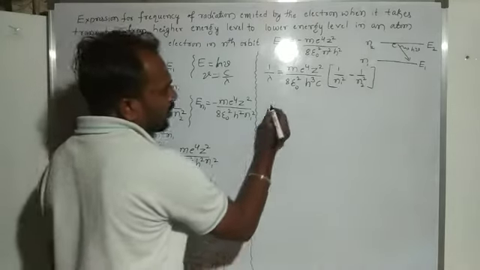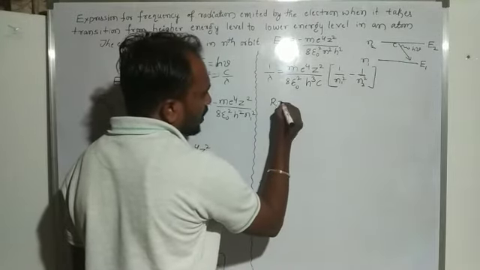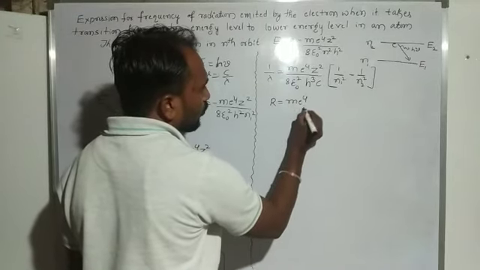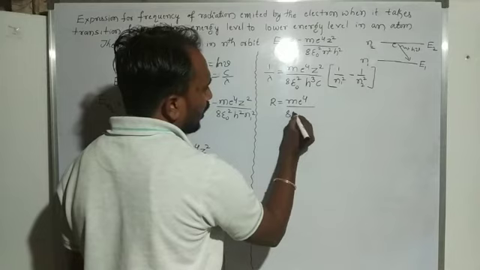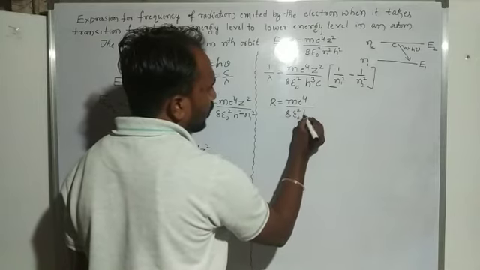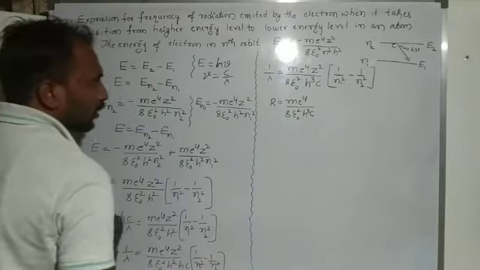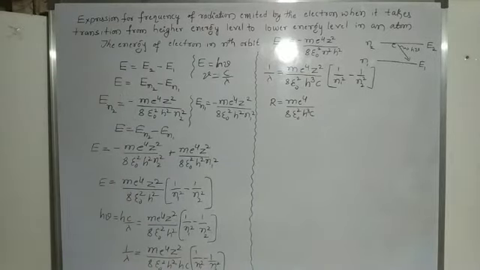So R, the Rydberg constant, is equal to m e raised to 4 divided by 8 epsilon naught square h cube into c. This constant value is called the Rydberg constant.